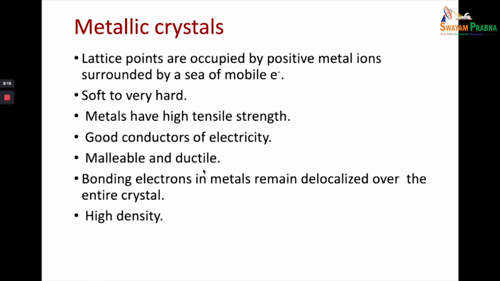They are malleable and ductile, that is, they can be drawn into wires, hammered into leaves, and bent without fracture. The bonding electrons in the metals remain delocalized over the entire crystal, and because of that, they are good conductors. So that is one thing about the metallic crystal that you must try and remember.